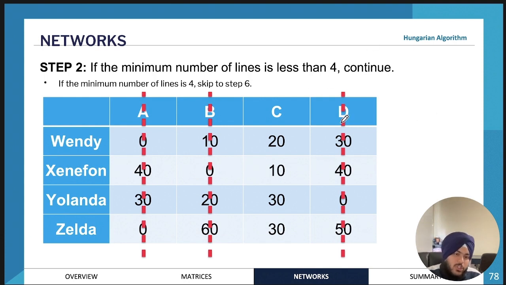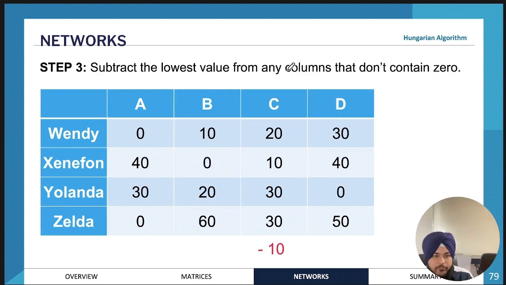Once you've drawn the lines, if the number of lines is less than 4, so in this example, since we only have 4 people and 4 tasks, the total number of lines needs to be 4 at the end of the Hungarian algorithm. If it's less than 4, or if we have 5 tasks and it's less than 5, then we continue with step 3. But if it is 4, then you can continue to step 6. And we'll get to step 6 soon.